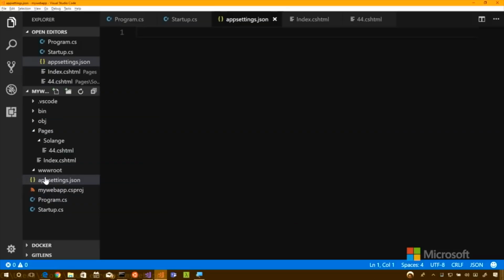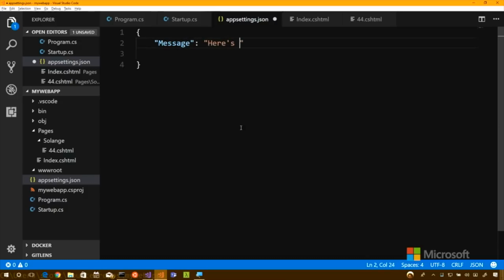Exactly. Now, I can put anything in here, right? As long as it's JSON, it's totally up to me, whatever configuration information I want. Exactly. So we'll have some message, like a friendly call from Beehive, or hello from the config, here's a greeting from the config. And your configuration really can be anything that is application specific. Any name-value pair. Exactly.